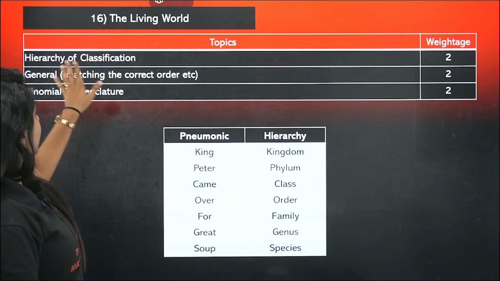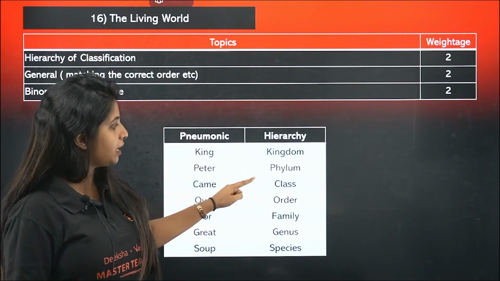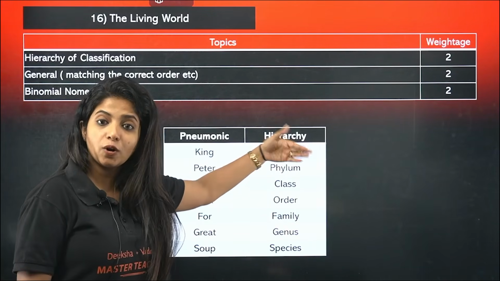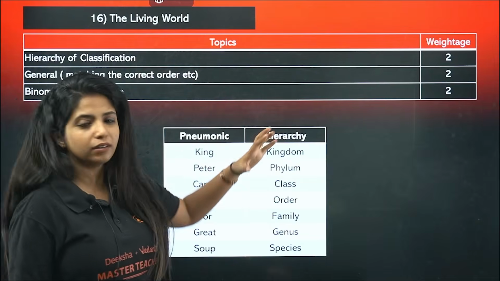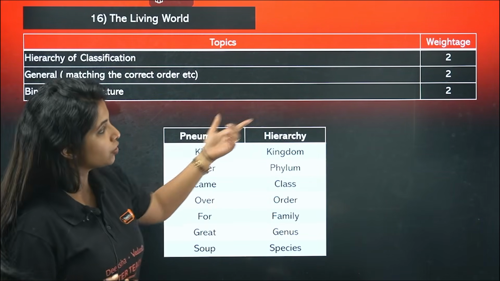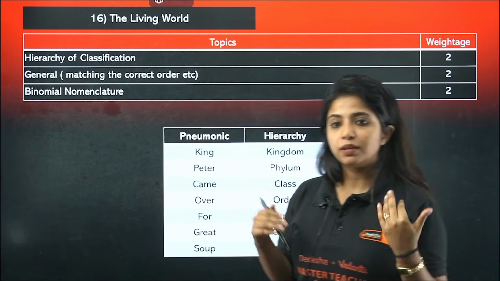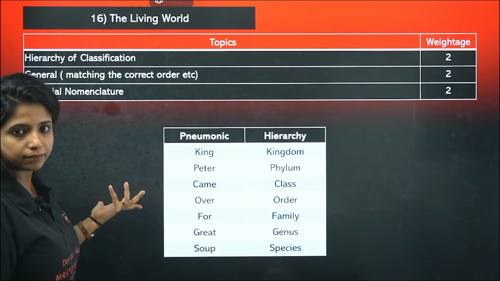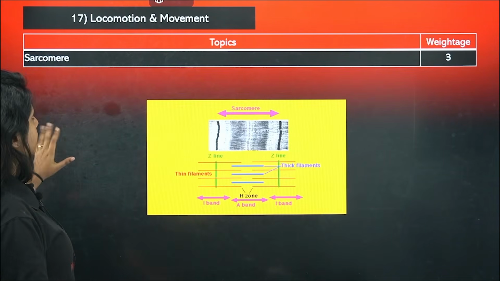Living world, again hierarchy of classification. King Peter came over for a great soup: kingdom, phylum, class, order, family, genus, species. They can ask you the hierarchy in ascending order or descending order, so please know that. And general matching, you have to match the correct order. Binomial nomenclature related questions have come twice. So these 3 topics are where you can score marks, so do not miss out on this. It's a very easy thing. The rules of binomial nomenclature, who gave it, Carolus Linnaeus gave it, and things like that.